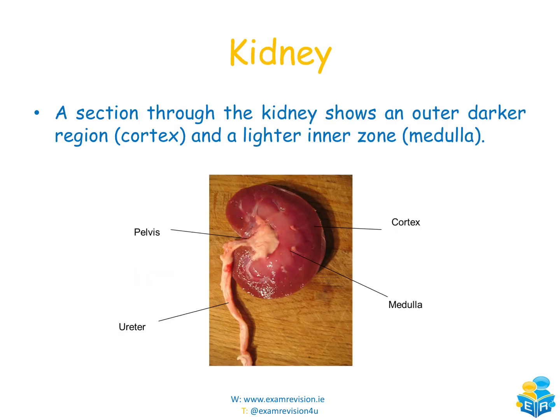So the kidney then, if you were to get a kidney and slice down through it, a section through the kidney will show an outer darker region known as the cortex, and you can see it in the diagram here. It's this region that follows around here. That's the cortex. And then the lighter inner zone, which is known as the medulla, and you can see this in here. The pelvis will be joined in here, and then this is the ureter, which we saw a couple of minutes ago, which is the tube that connects the kidney down to the bladder. Okay, that's this component here.